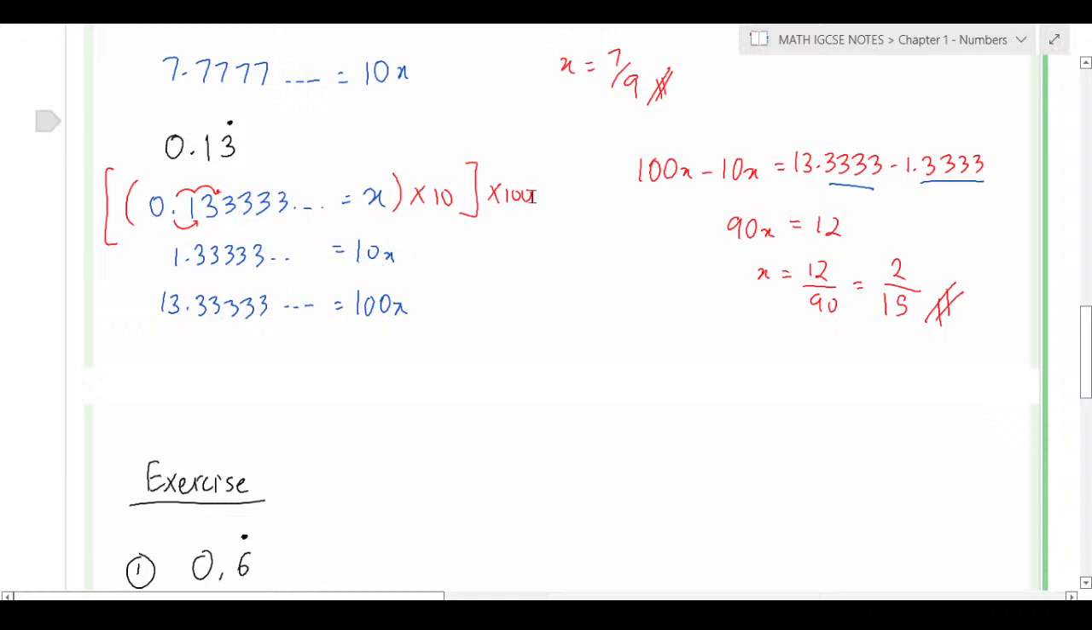If you multiply by 100, it's going to be 100x, which is 13.333. Then you take 100x minus 10x, you're going to get 13.333 minus 1.333. The recurring part will be cancelled, it's just left 13 minus 1, you're going to get 12. And you divide by 90, you're going to get 12 over 90, which is 2 over 15.